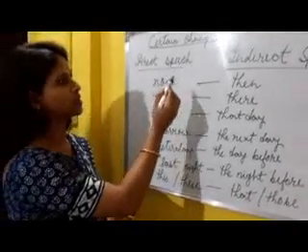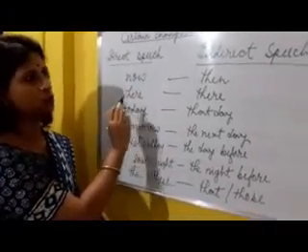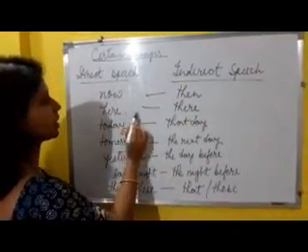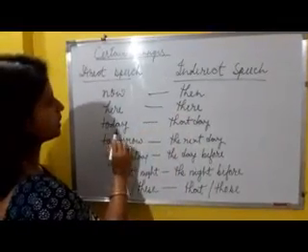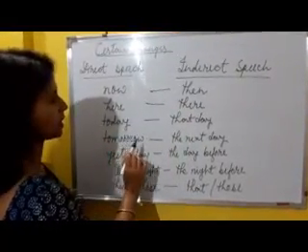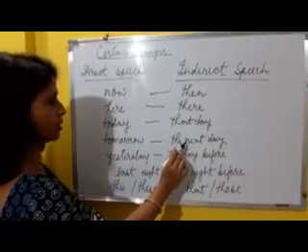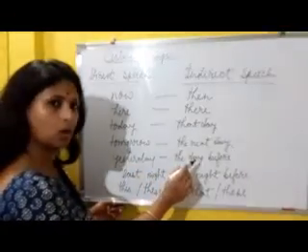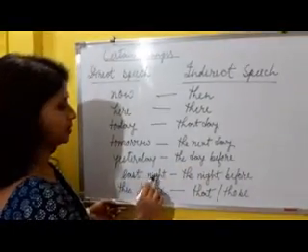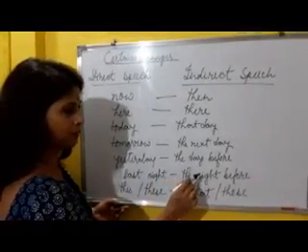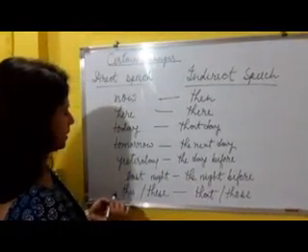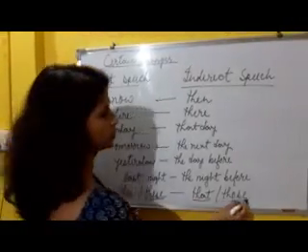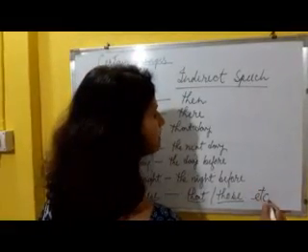You'll have to remember certain changes for changing from direct speech to indirect speech. "Now" becomes "then", "here" becomes "there", "today" becomes "that day", "tomorrow" becomes "the next day" or "the following day" also sometimes we write. "Yesterday" becomes "the day before" or "the previous day". "Last night" changes to "the night before" or "the previous night". And in the same way, "this" changes to "that", and "these" changes to "those", etc.